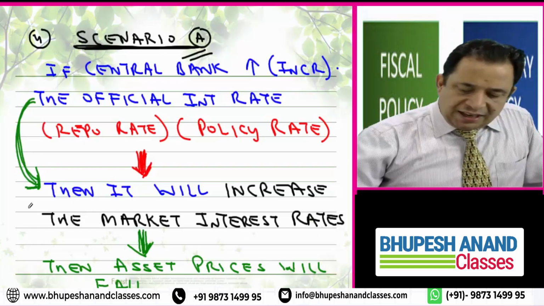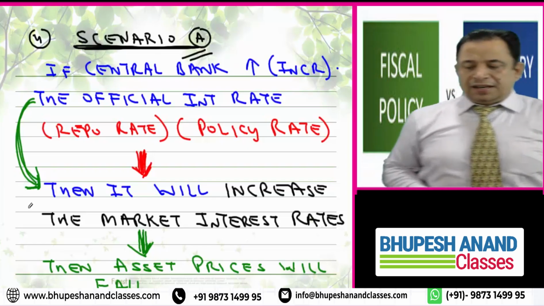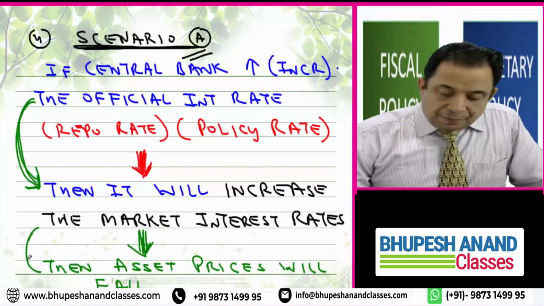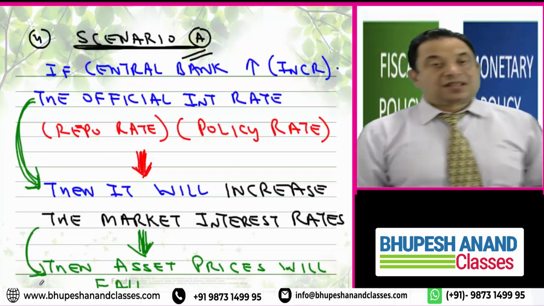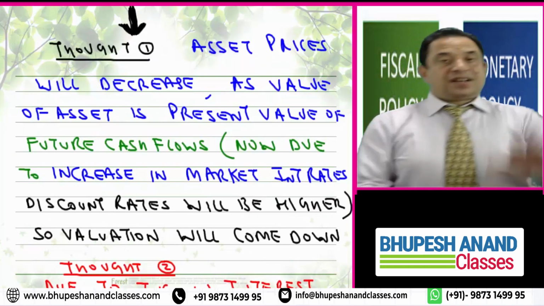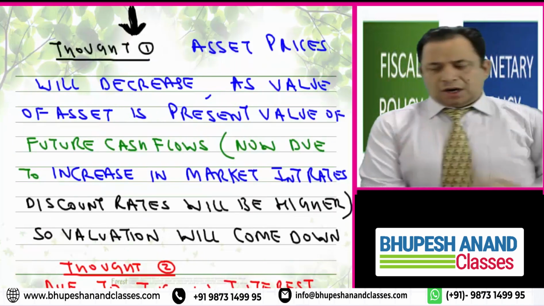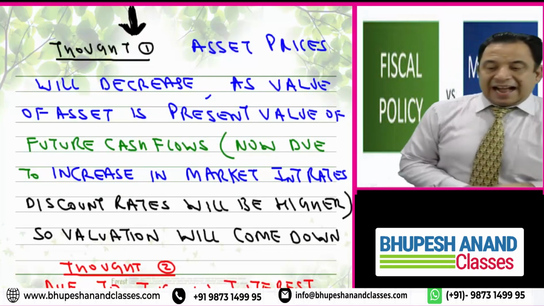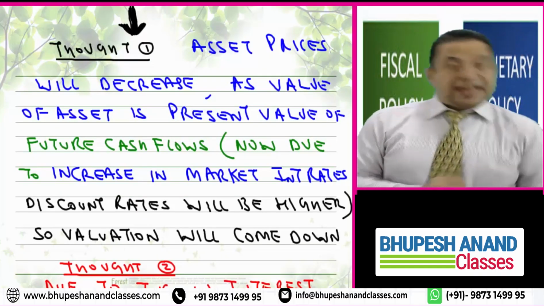If this is there, then this will be there. It will increase the market interest rate, and when the market interest rate increases, the asset price will decrease. Now, why does asset price decrease? There are two thought processes. The first thought is that asset price will decrease as the value of an asset is the present value of future cash flows.